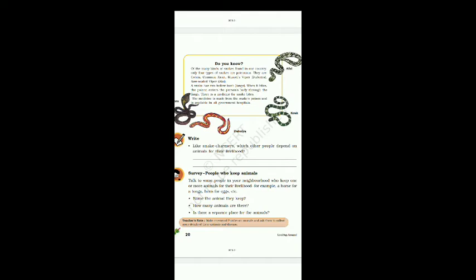There is a medicine for snake bites. The medicine is made from snake's poison and is available in all government hospitals.